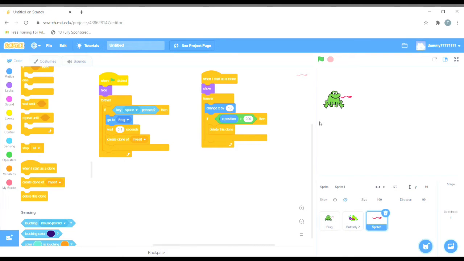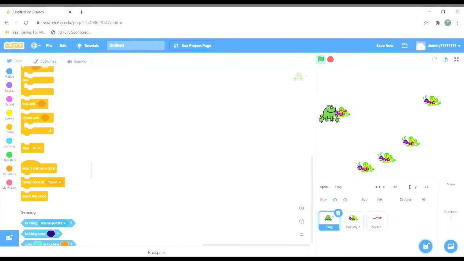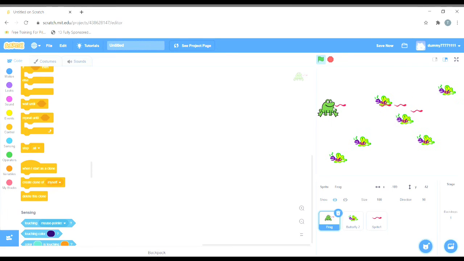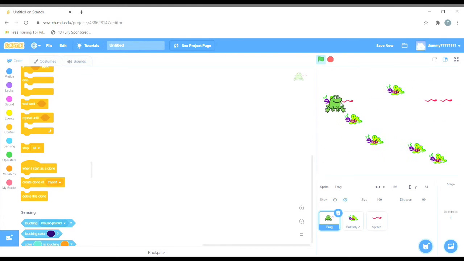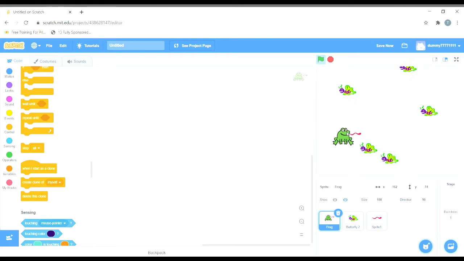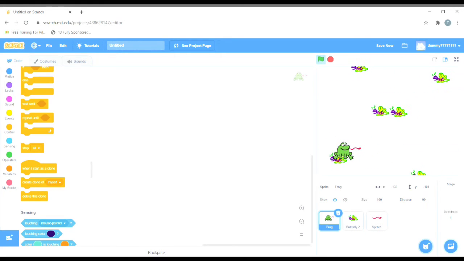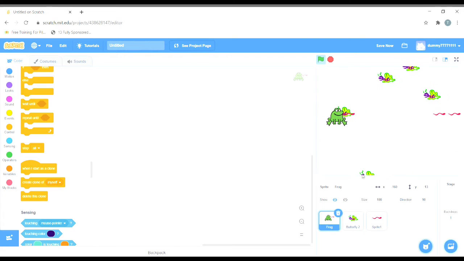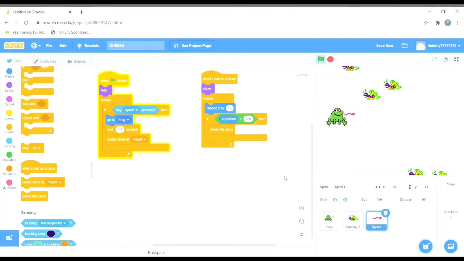because right now when I click on the green flag and press the spacebar, the venom hits the butterfly, but the butterfly doesn't die or explode. Nothing happens to the butterfly. But I want an explosion to occur whenever the venom hits the butterfly. So for that, we'll again have to give some code or instructions to the venom sprite so that an explosion should occur. So let us begin.